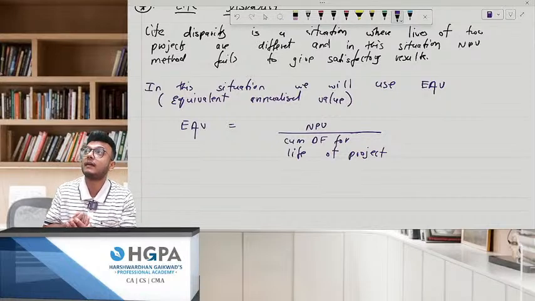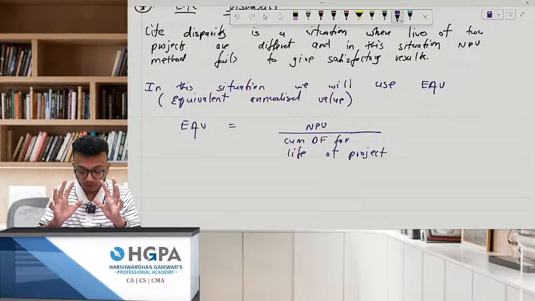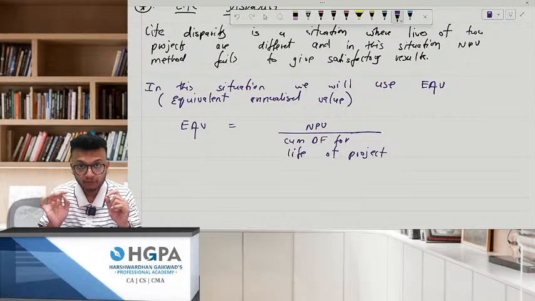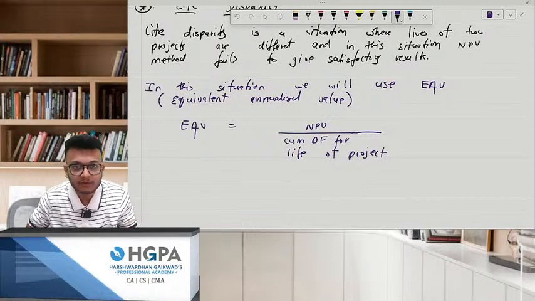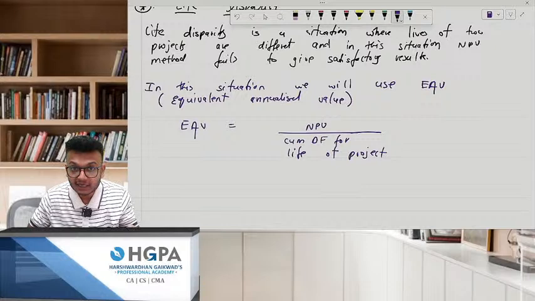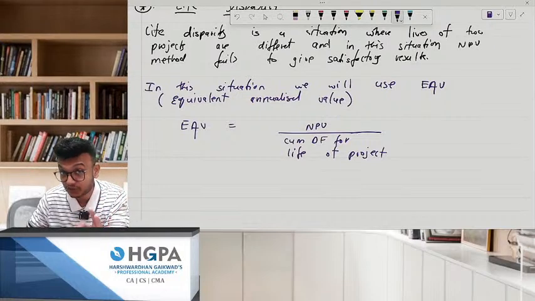Pay attention: for computing EAV, the basic thing is we need to compute NPV again. NPV is the base of everything, but that is not the decision criterion for this kind of situation. Second point, cumulative discounting factor for the life of the project.